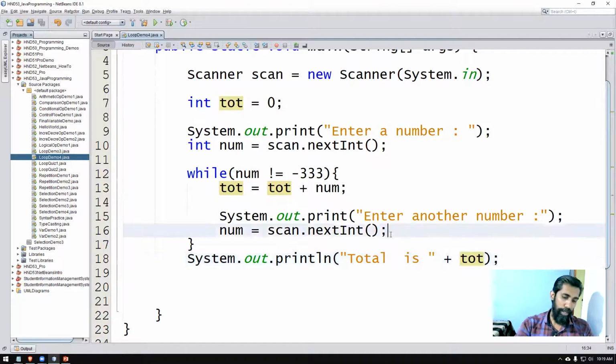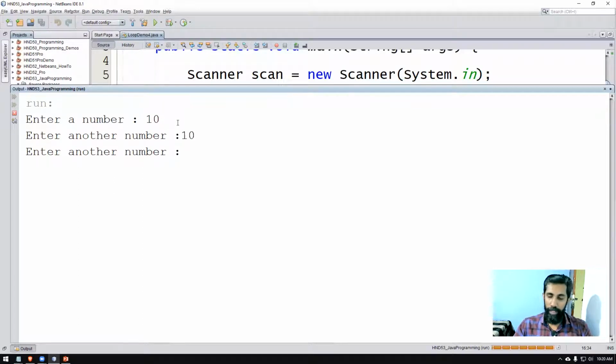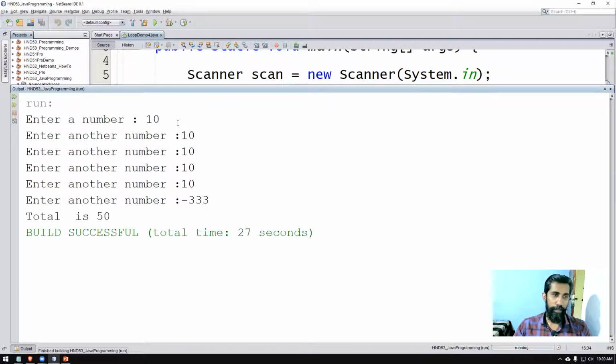So let's run this one, Shift F6. It's asking enter a number. I'm going to test this with some easy numbers. 10. 10 is not minus 333, so it is asking the second number. It has gone inside the loop. Now I'm typing again 10, again 10. So now the total is 30, again 10, total is 40, 50, minus 333. The answer should be 50. The program is stopping, total is 50, answer coming.